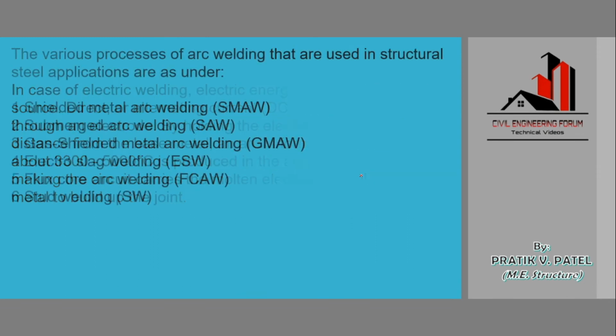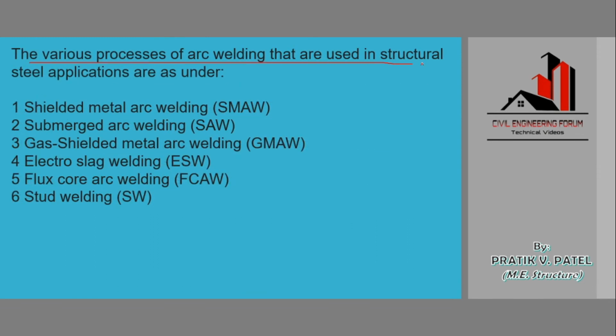And now we'll be talking about the various processes of arc welding that are used in structural steel applications as under. So we are just going to talk about the names or the classification. The shielded metal arc welding, then we have submerged arc welding, then gas shielded metal arc welding, electro slag welding, flux core arc welding, and stud welding. We are not going to talk in detail about each and every type, but this was just the basic introductory part of the welding portion. We have talked about the process of arc welding.